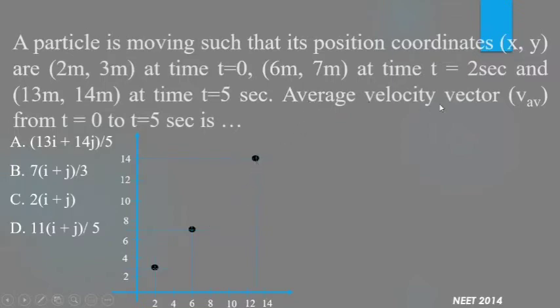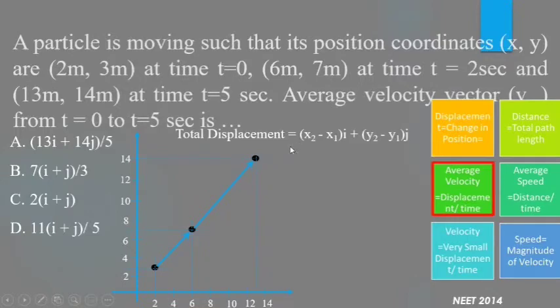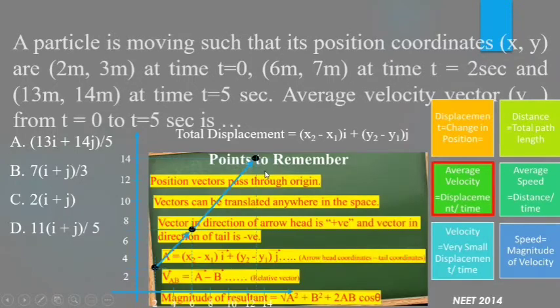So the average velocity vector from t equal to 0 to t equal to 5 seconds, we need to find out. You should remember the definition for average velocity, that is equal to displacement upon time. In 5 seconds, total displacement is from this point to this point. So we are interested to find out this total vector or change in position. This total change in position can be found by using this formula, because it is the vector passing through two different points. So this is the formula which is taken here.